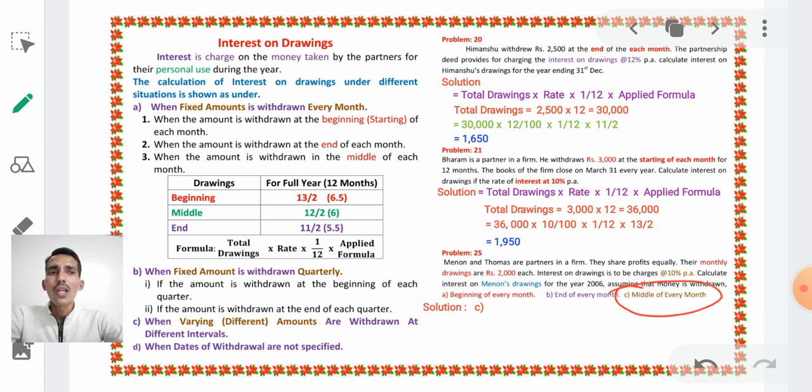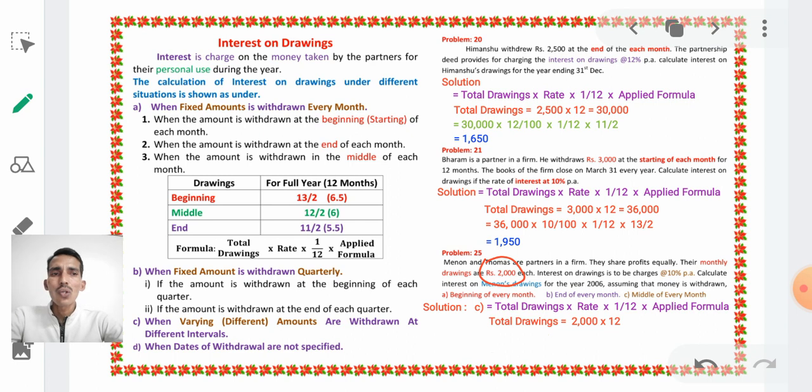Let us make the solution for the third case. If he withdraws in the middle of every month, what will be the formula? Total drawings into rate into 1/12 into applied formula. Now we need total drawings. Total drawings is equal to 2000 into 12, means Menon has withdrawn 2000 for each month.